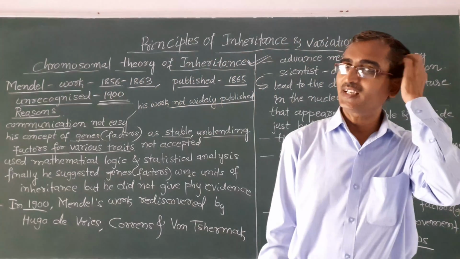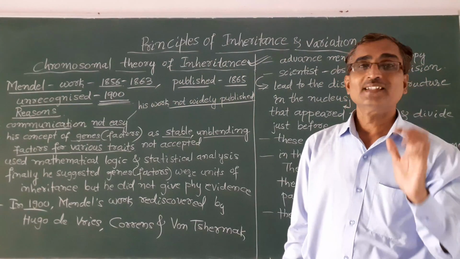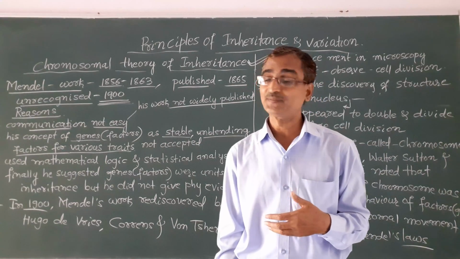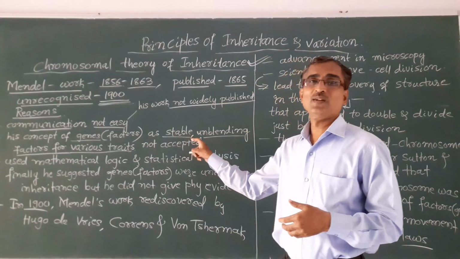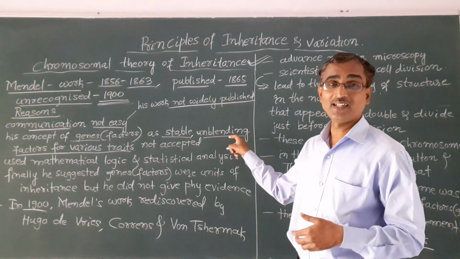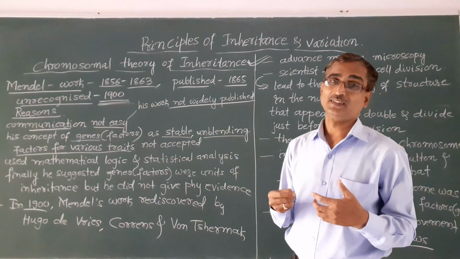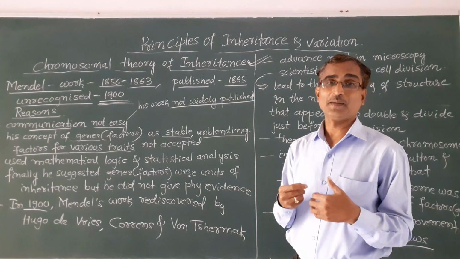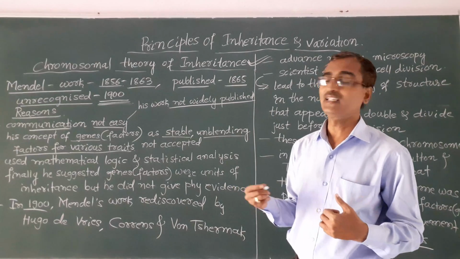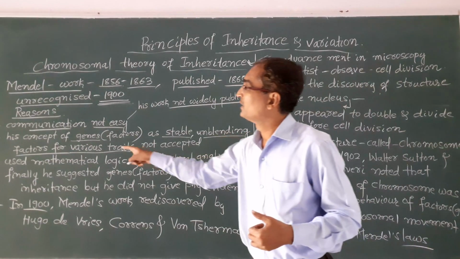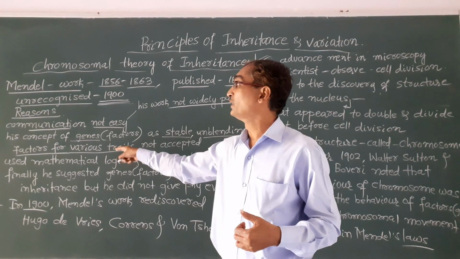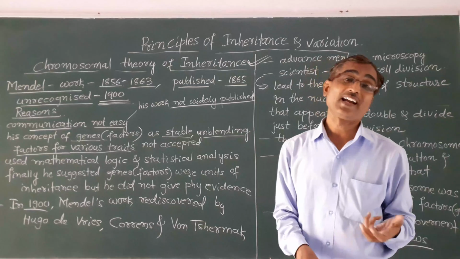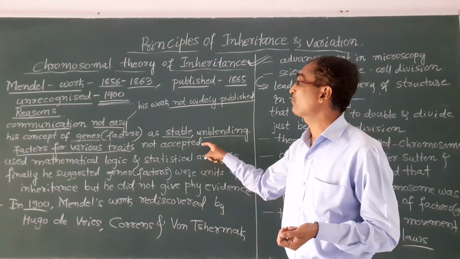They are stable and unblending, that is, they won't mix during gamete formation. They segregate independently, and these factors are responsible for various traits and characters. That was also not accepted.